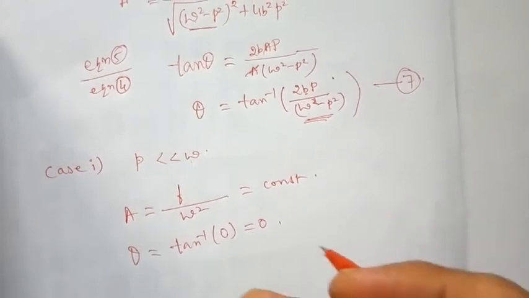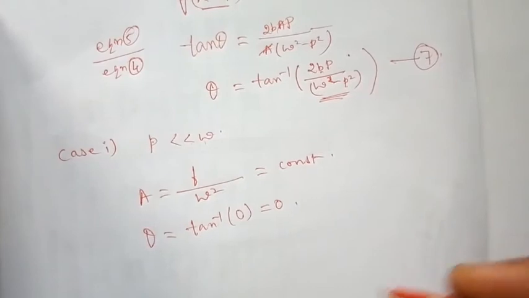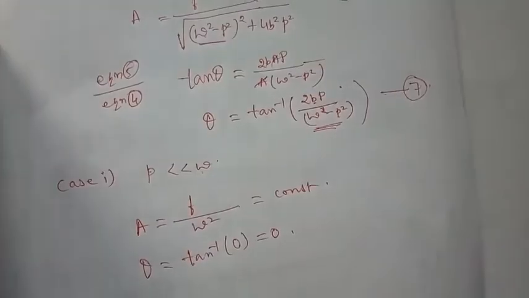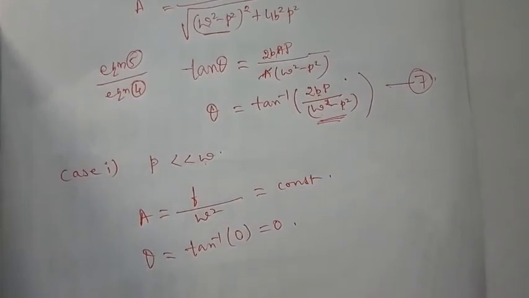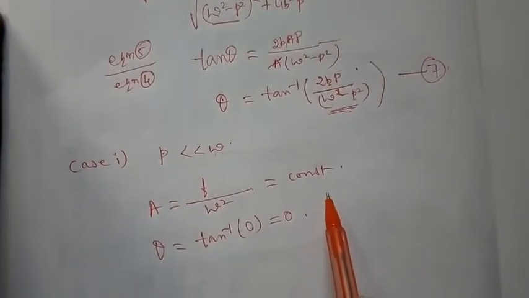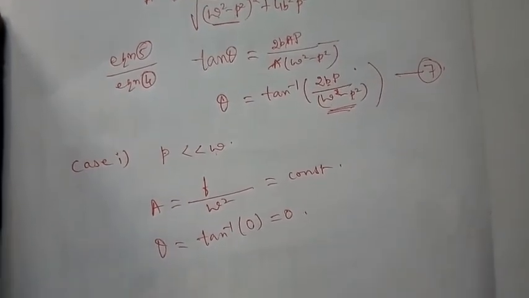So the system is oscillating with the applied force. They are in phase. Okay, they are in phase. So the amplitude, they vibrate with a fixed amplitude and they are in phase. Let us see case 2.